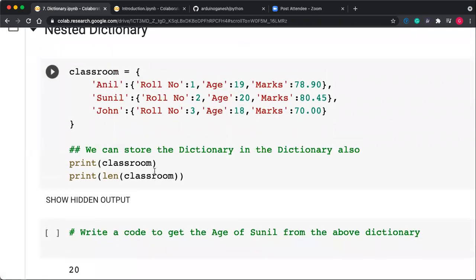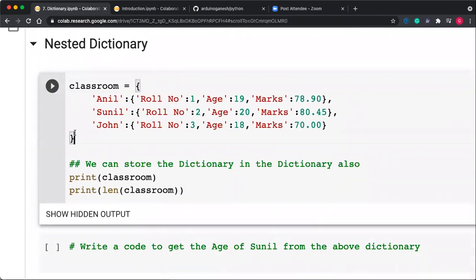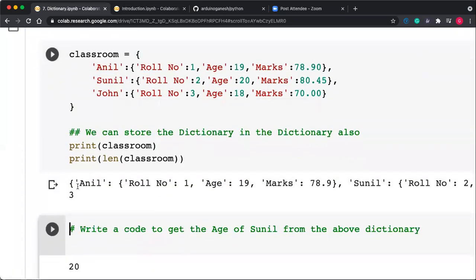Okay, a dictionary can be nested. So classroom is a dictionary which has 3 items: the first item, second item, and third item. The first item is itself a dictionary which contains roll number 1. Anil has roll number 1, age 19 and marks 78.19. Sunil has similar information. So this is my classroom.